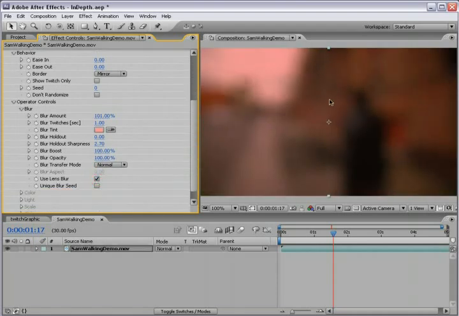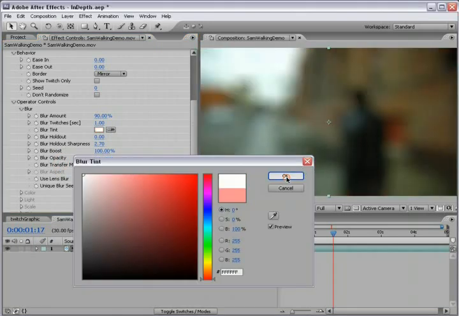Now we have the use lens blur. So you turn that on, and what you're going to get is sort of just a more realistic film-like lens blur. And it does take a little bit longer to render, but if you have the time, it definitely looks nice. So that is that.